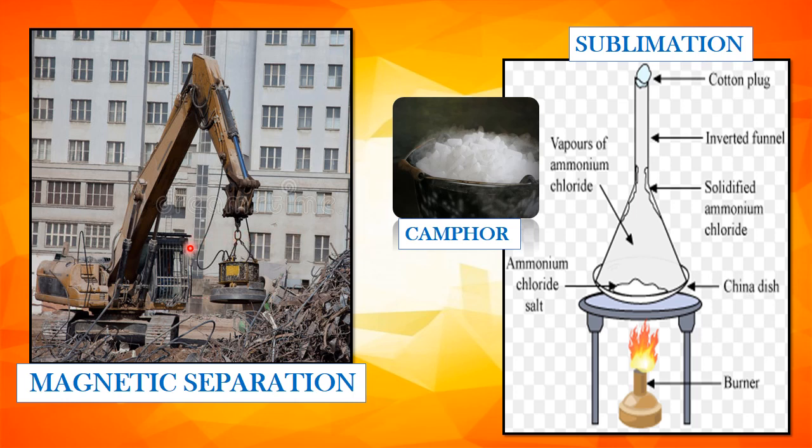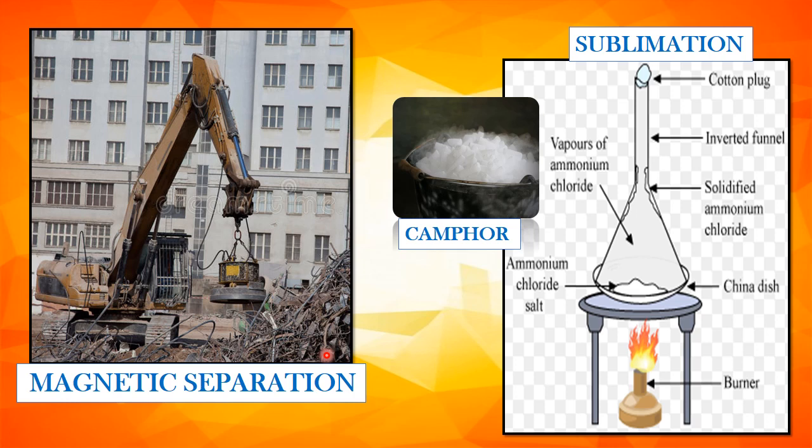Magnetic separation. The method of separating constituents of a mixture using a magnet is called magnetic separation. This method is used to separate the mixtures containing magnetic substances. For example, a mixture of sand and iron pins can be separated by using a magnet. A magnet is moved through the mixture and the magnetic substance like iron pins, they get clinched to the magnet and it can be removed. Big machines like cranes are used to separate magnetic substances from the junkyard.